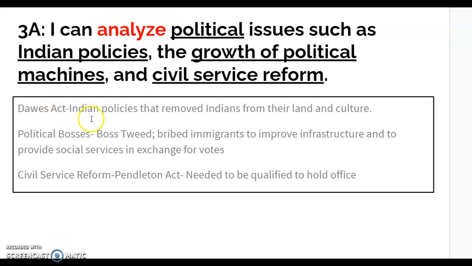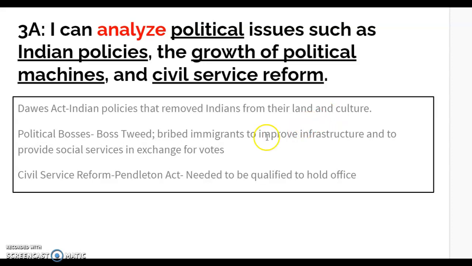And basically, what the Dawes Act did was it removed the American Indians from their land and basically made them give up their culture in a sense. They had to become more Americanized if they did not plan on going to the reservations that were set up by the government. So, the Dawes Act removed the Indians from their land, put them on reservations created by the government, and their land was taken from them, and they had to assimilate or become more Americanized. So they also lost their culture.